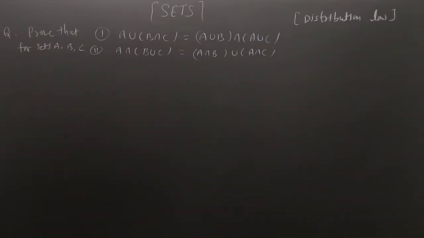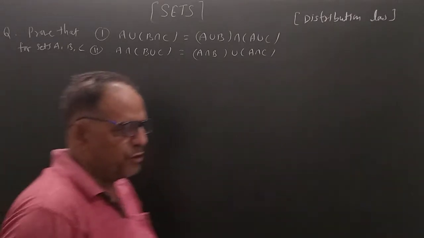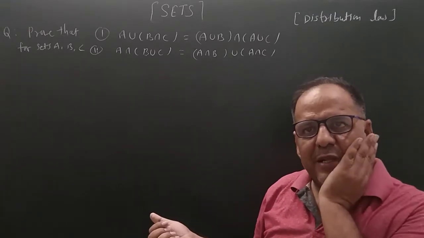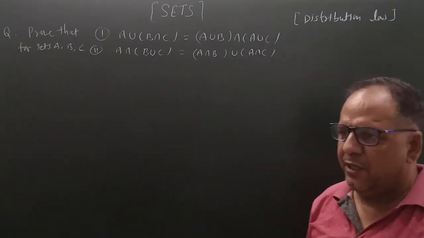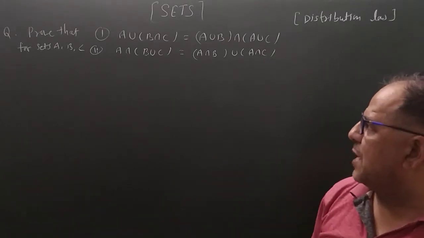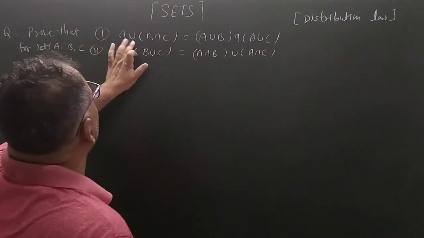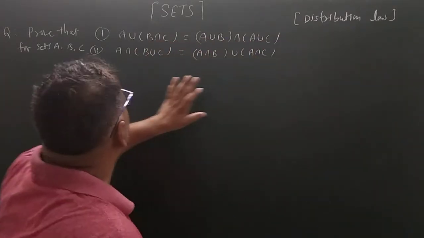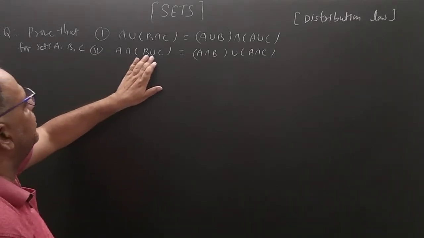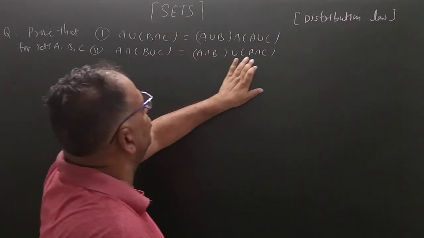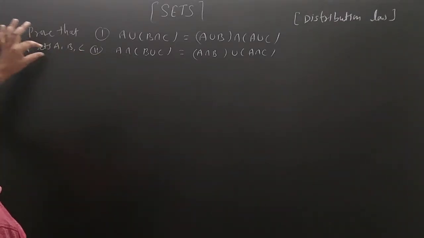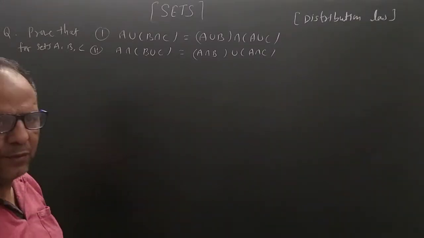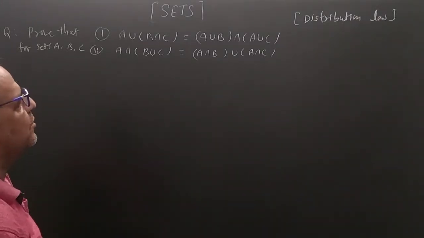Now another question based on theoretical concept. Because the sets are not given, we will prove this question only by using definitions and concepts of sets. So now prove that A union (B intersection C) is equal to (A union B) intersection (A union C), and second, A intersection (B union C) is equal to (A intersection B) union (A intersection C) for any given sets A, B, C. And these laws are called distributive laws. So now we will prove only one part.